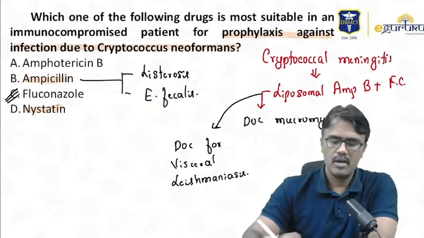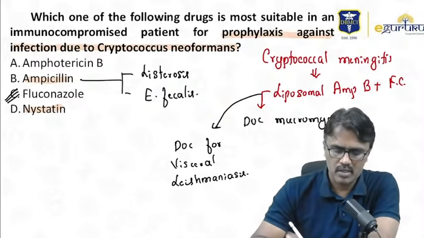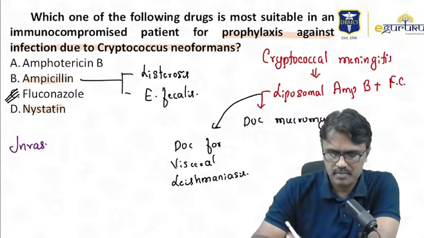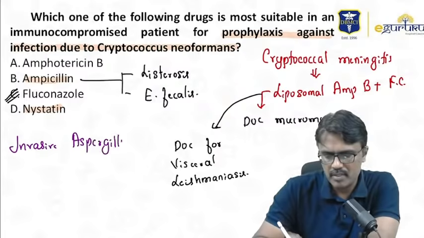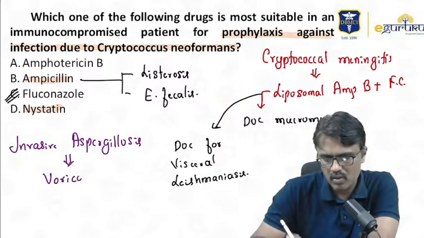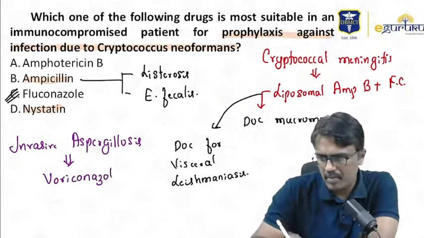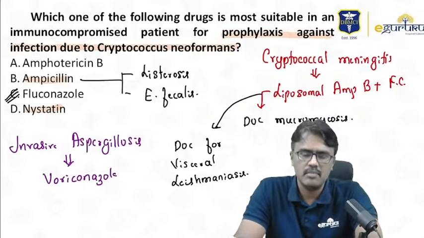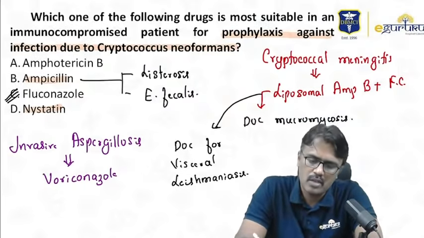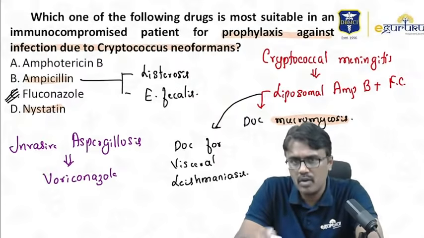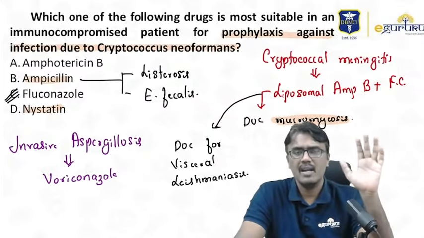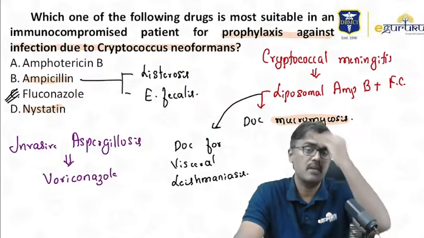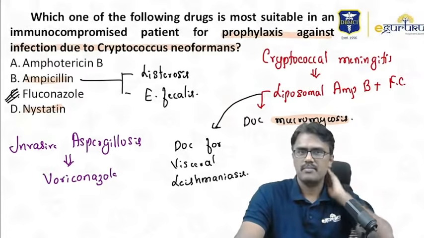Right? Now remember, one important fungal infection they ask you is, what is the drug of choice for invasive aspergillosis? For invasive aspergillosis, the drug of choice is voriconazole. Many questions come, sir, is posaconazole, isavuconazole drug of choice for mucormycosis? No, mucormycosis, it is liposomal amphotericin B. Posaconazole, isavuconazole are newer drugs. They are available for mucormycosis, but they are not the drug of choice.